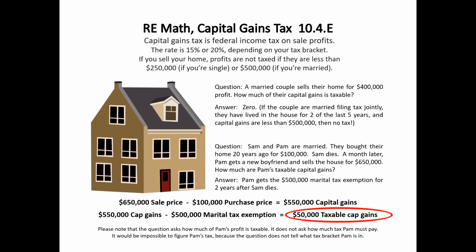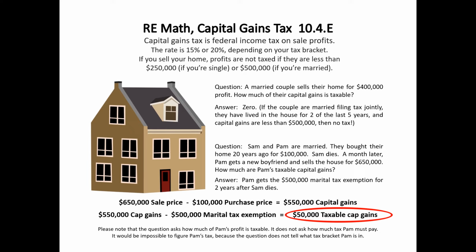All right, we are no longer talking about real estate tax. We are now talking about income tax. Now, capital gains tax is federal income tax on sale profits. The rate of the tax is 15% or 20%, depending upon your tax bracket. If you sell your home, profits are not taxed if they are less than $250,000 if you're single or $500,000 if you're married.